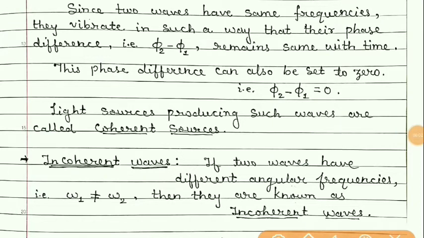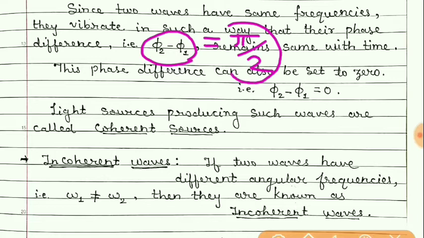Now students, if two waves have some phase difference, suppose phi 2 minus phi 1 for the two waves remains constant, and that is suppose equal to pi by 2. This is the phase difference between both the waves, and it will remain constant with time. So if we want to set this phase difference to 0, then we can set it to be 0.